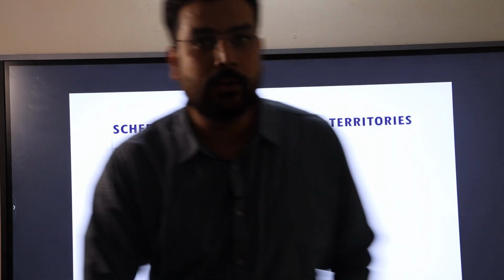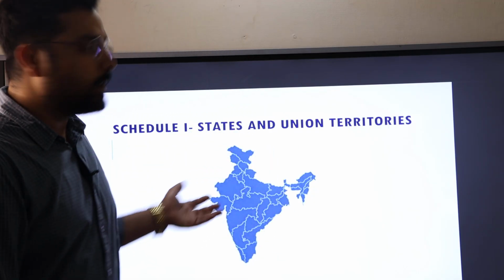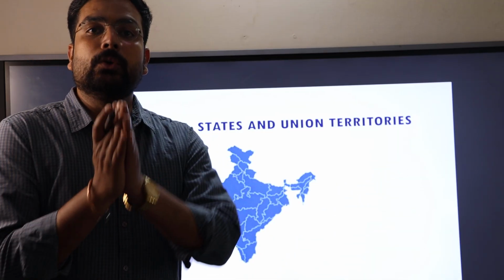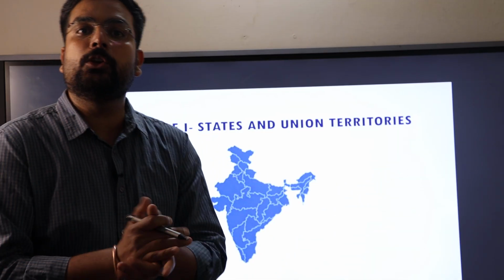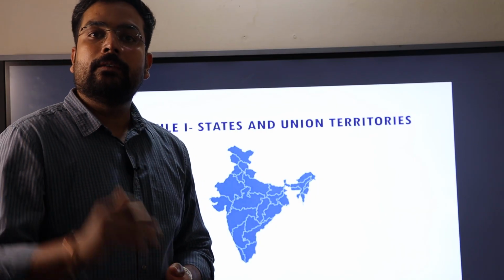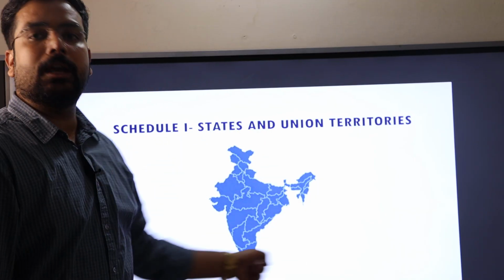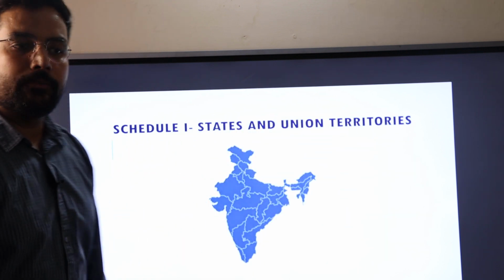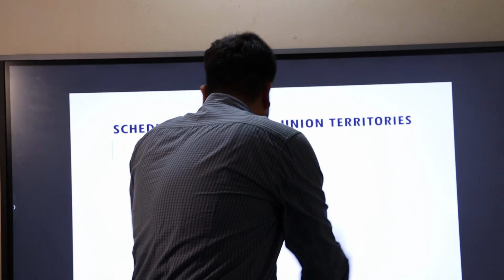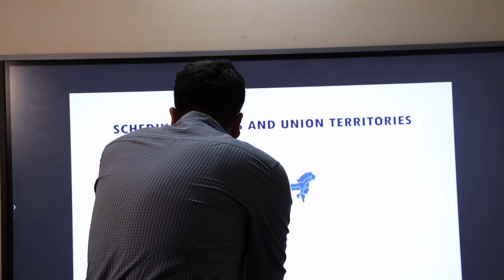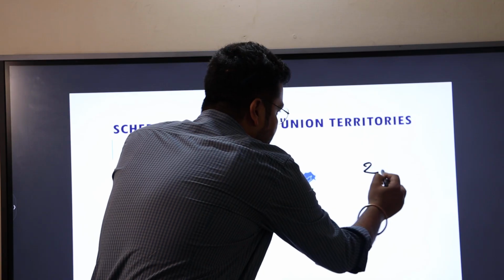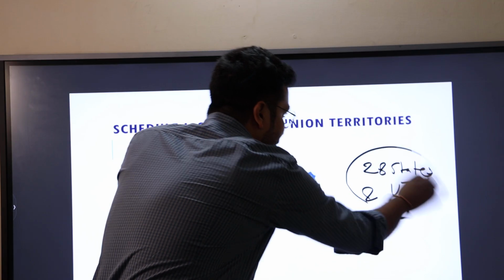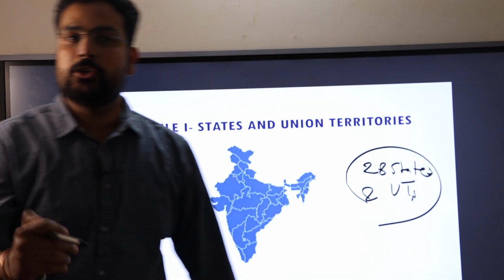First we will talk about schedule 1. As we have seen, schedule 1 talks about states and the union territories. States and union territories are the unification part of the Union of India, where the expansion of the geographical territory of India falls within the category of the states and union territories. As of now, there are a total of 28 states in India, along with 8 UTs, and it talks about their jurisdiction also.